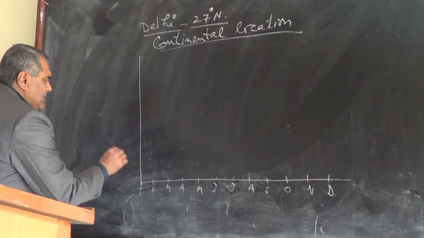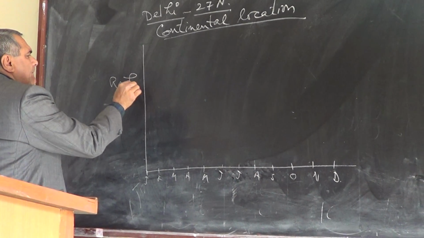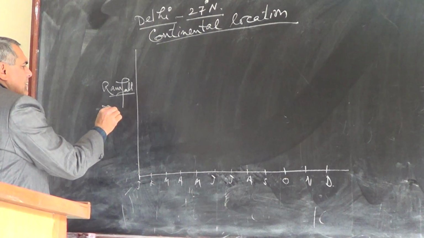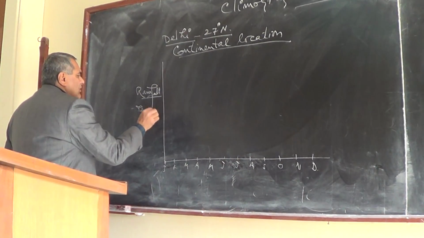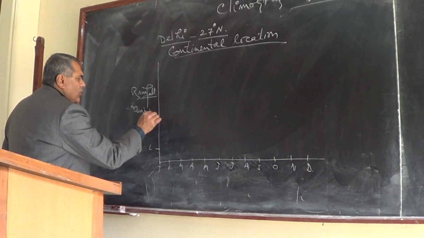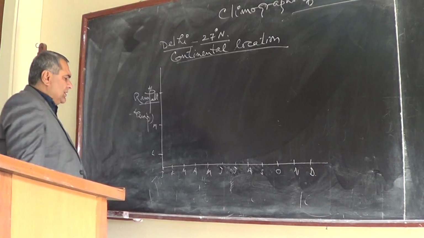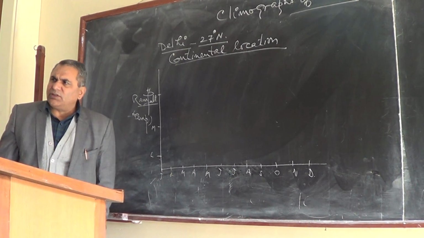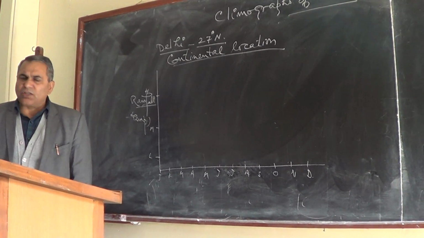And this is the amount of rainfall and the temperature. Let's take rainfall first. The rainfall is low, medium and high. And in Delhi, do we have some rainfall in January? Yes, it is because of western disturbances.